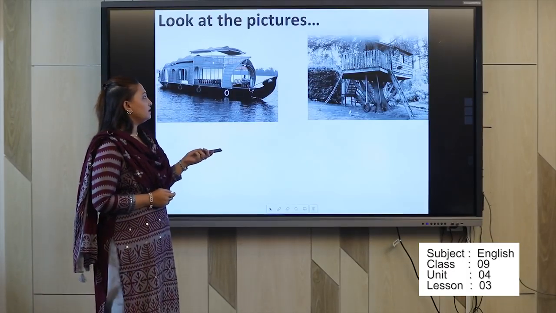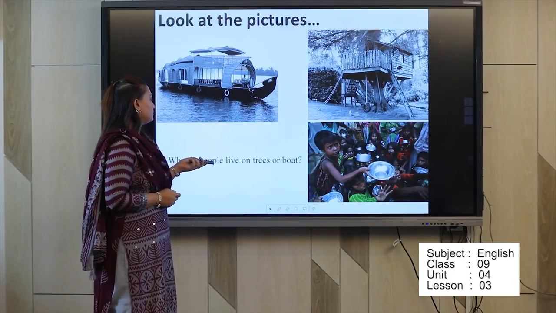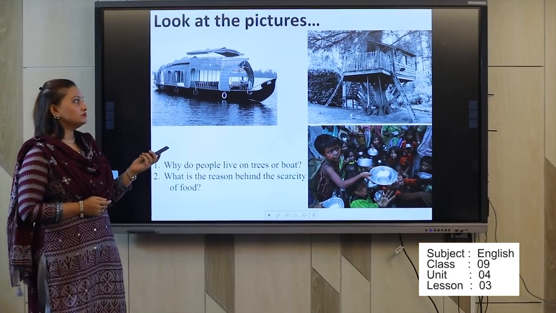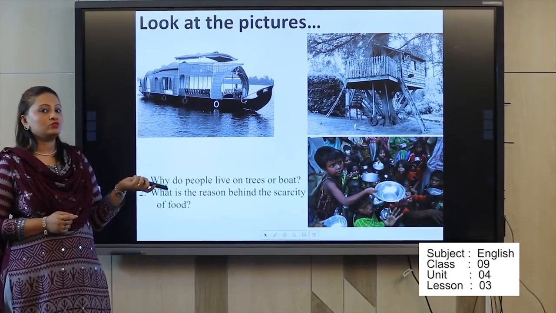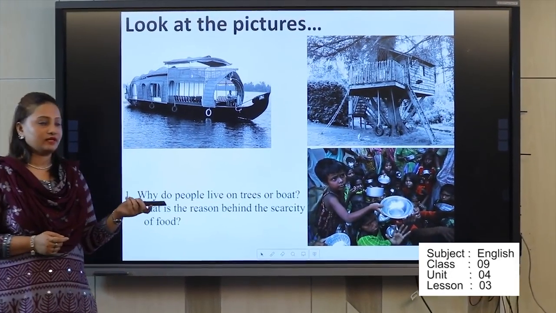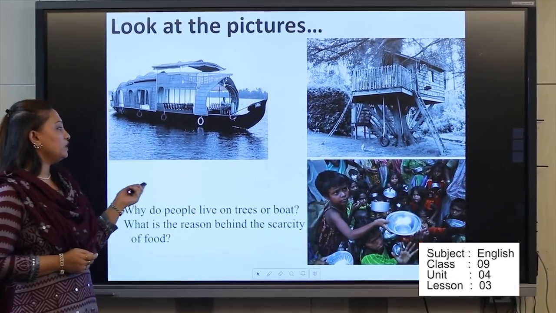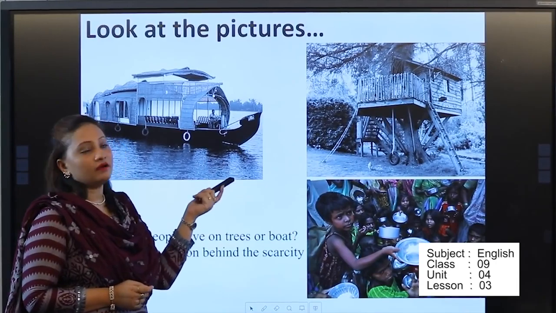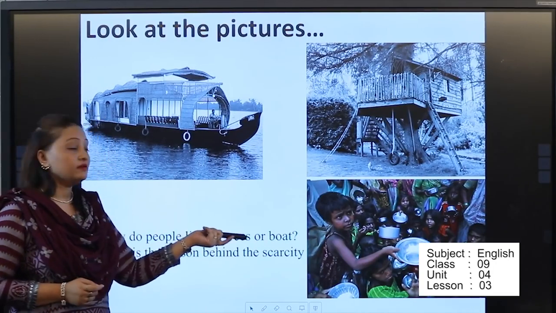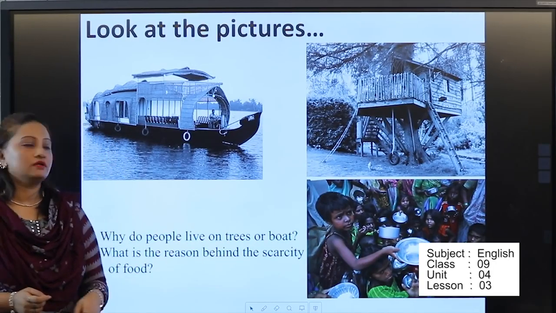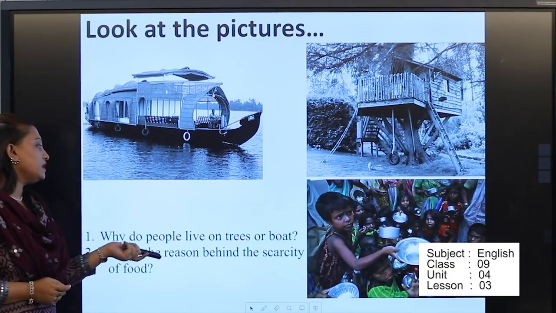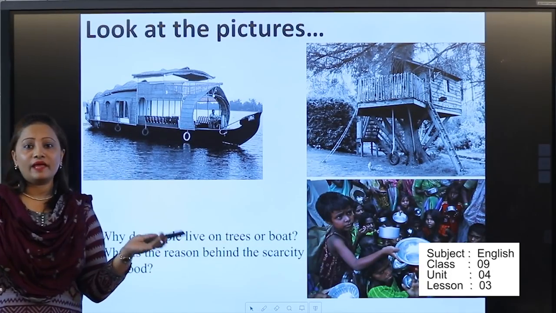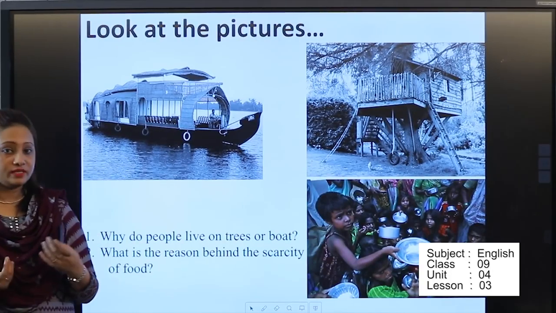So what you can see are the pictures, and you need to tell me, or imagine, what I am supposed to read today. Here you can see three pictures: a boat, people building their houses on trees, and scarcity of food. Why do people live on trees or boats? Because there is no place for living nowadays.